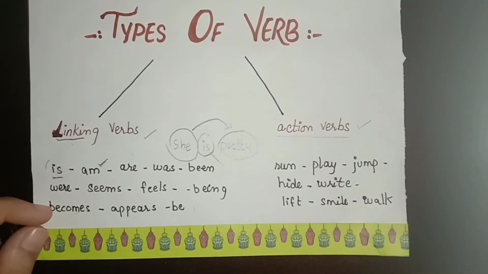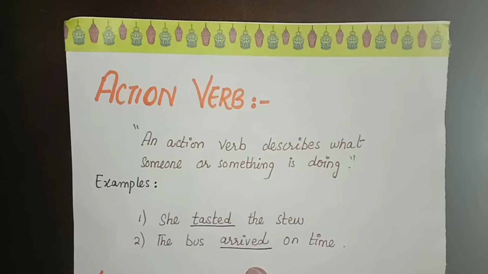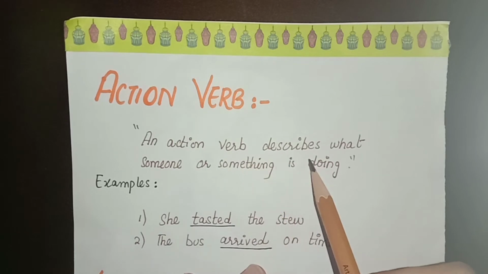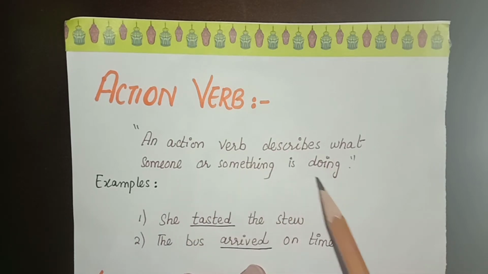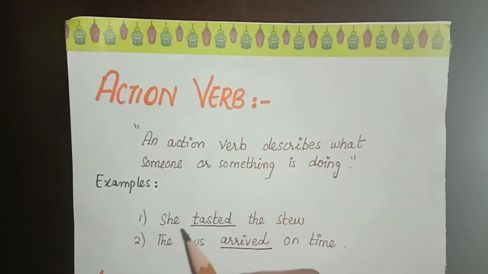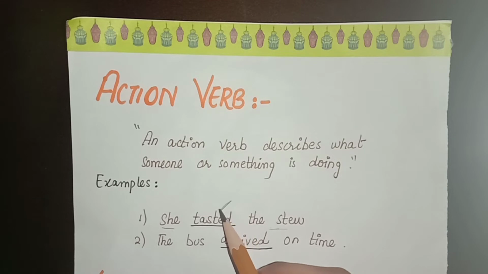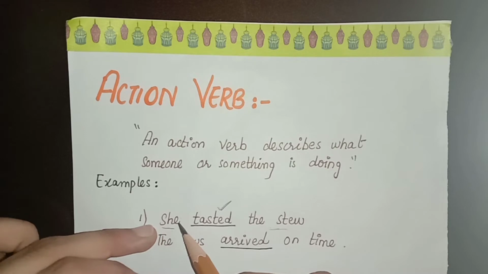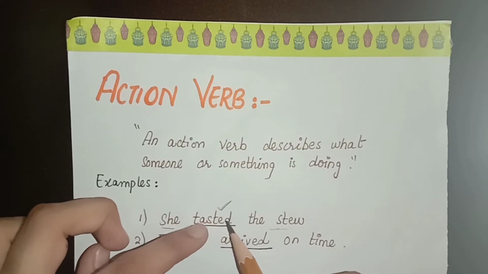Let's have a brief description of linking verbs and action verbs by looking at their definitions. The first one we have is action verbs. Action verbs describe what something or someone is doing, or what our subject, pronoun or noun is doing. Like you can see, she is a pronoun, the stew is the object: she tasted the stew. So, the word which defines the action of a noun or a pronoun or the subject is an action verb.